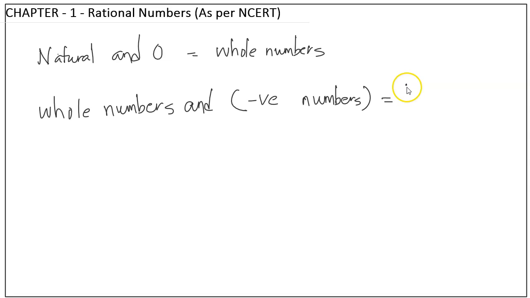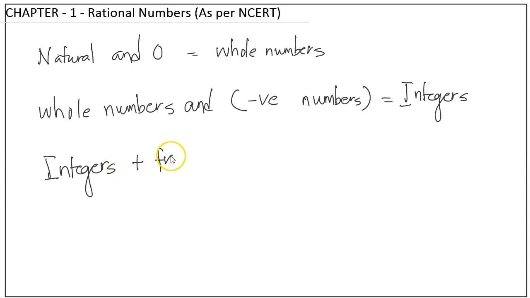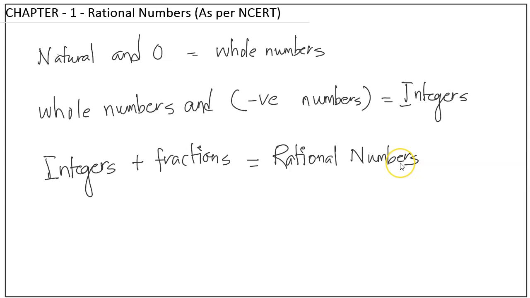This becomes integers, right? So along with integers, if I take all fractions also, what does it become? It becomes rational numbers. Okay, now it is clear what we mean by rational numbers and which kinds of numbers are included as rational numbers, right?